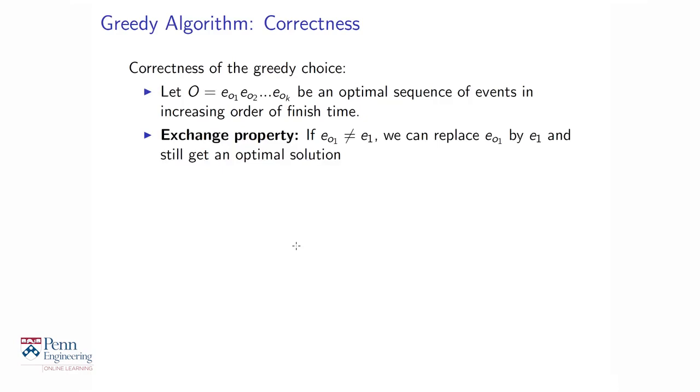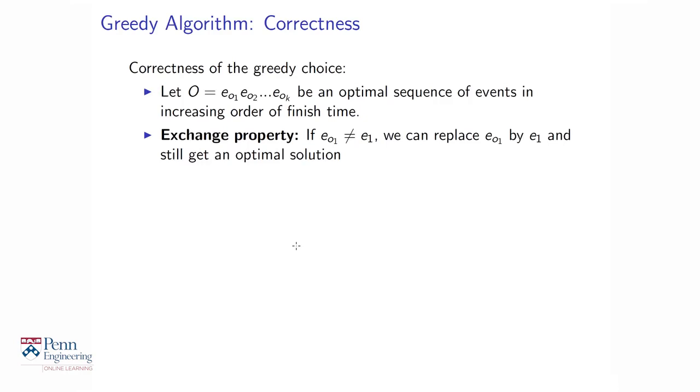The typical way to prove that greedy choice holds is something called the exchange property. What we argue is that if the optimum's first choice, EO1, was not equal to E1, then we can throw away EO1 from the optimum solution and add in E1 to the optimum solution and still get an optimum solution. This shows that, in fact, you didn't have to choose EO1. You could have chosen E1 and continued on to an optimal solution.